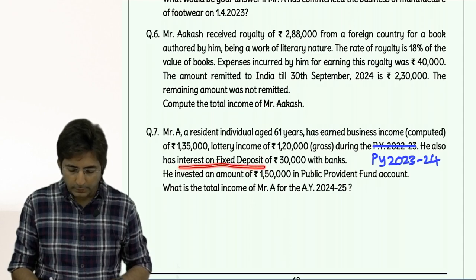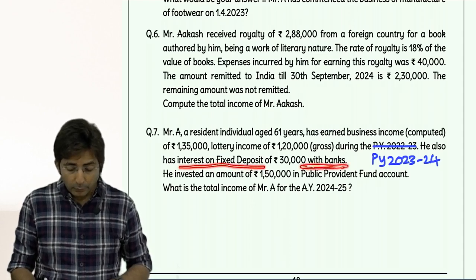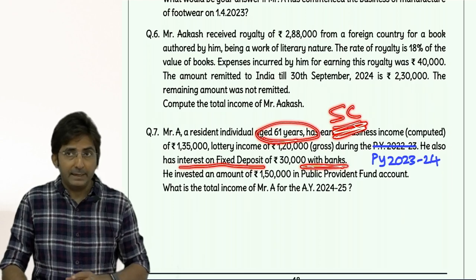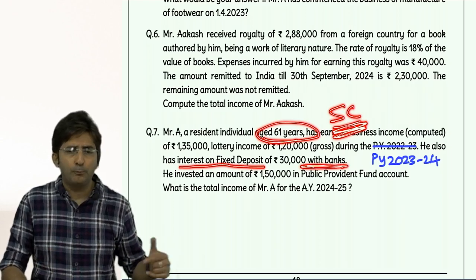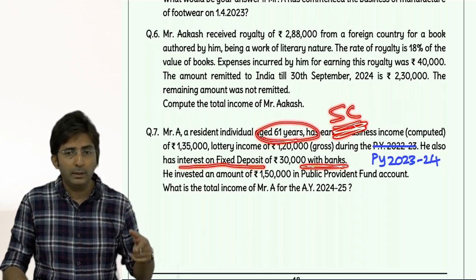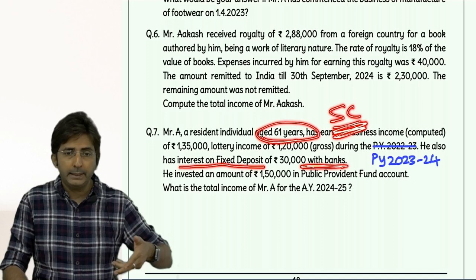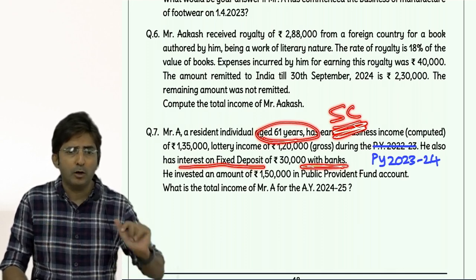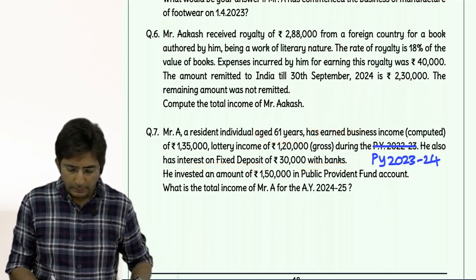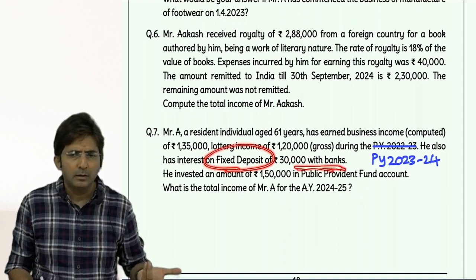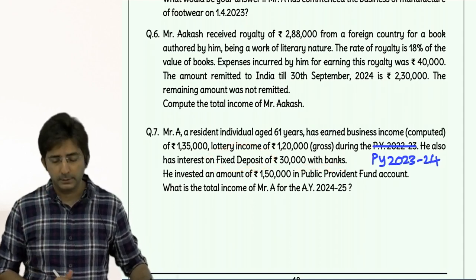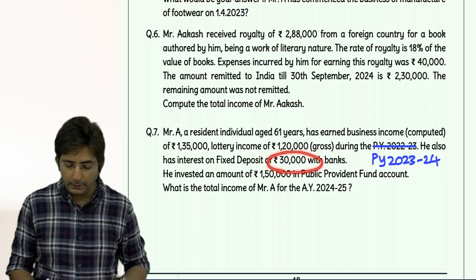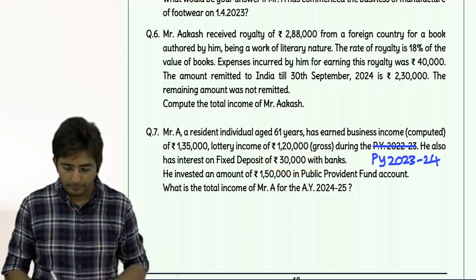interest on fixed deposit with bank. You know, senior citizen getting interest from any account of bank or post office, you will get 80 TTB. TTB is for what? Interest income of any account from bank or post office. So here it is a fixed deposit, but it's okay, any account. It should be with bank or post office. Here it is with bank. Maximum is 50,000, but here it is only 30, so you will take 30.